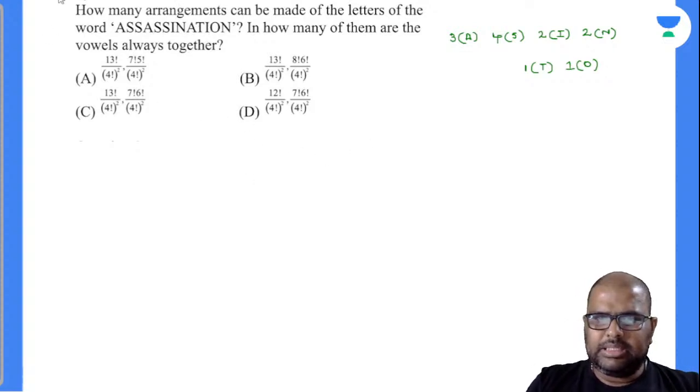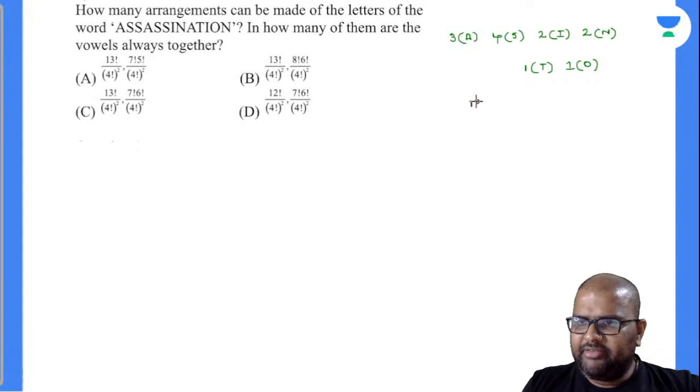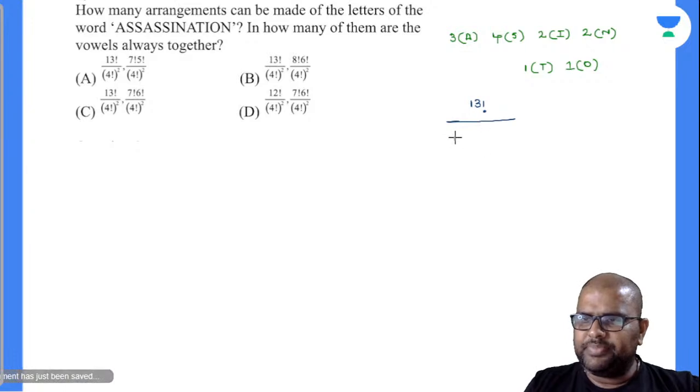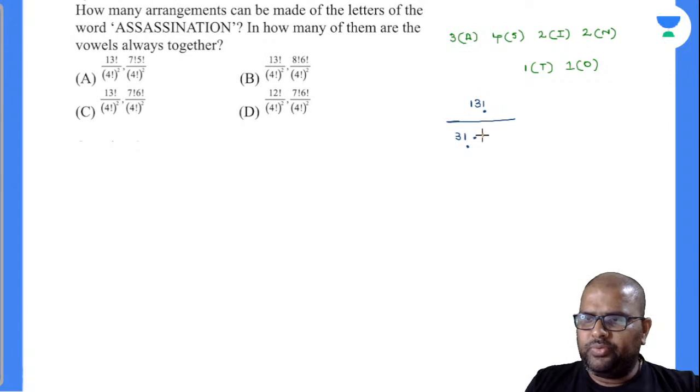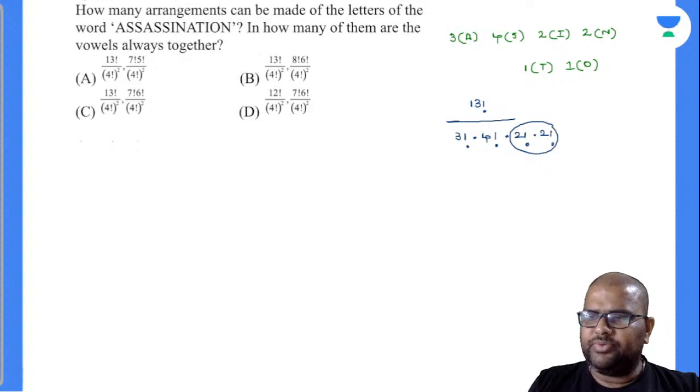So first of all, these 13 alphabets can be arranged in 13 factorial ways. Are there any duplicities? Yes, there are duplicities. There are 3 A's, so 3 factorial, 4 S's, so 4 factorial, 2 I's and 2 N's. Finally, 2 factorial into 2 factorial can be written as 4, and I'll drop this 4 in front of 3 factorial, which will become 13 factorial by 4 factorial whole square.